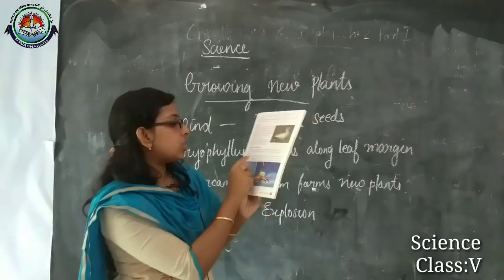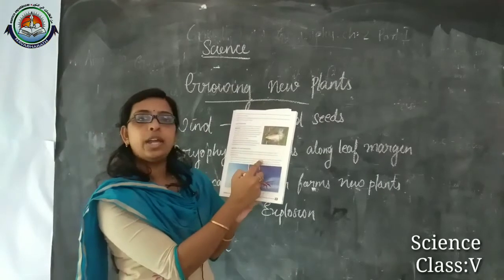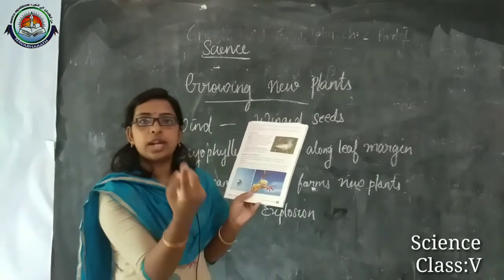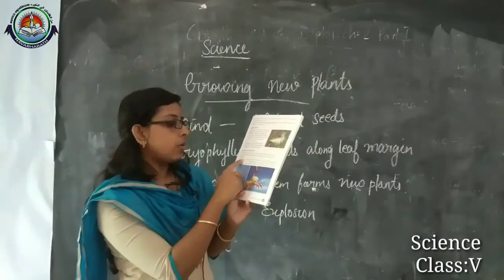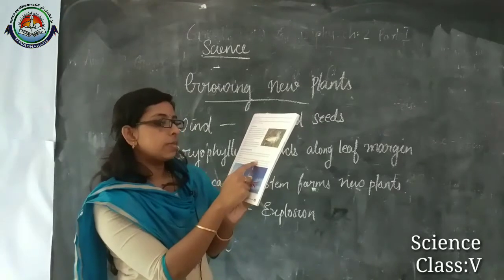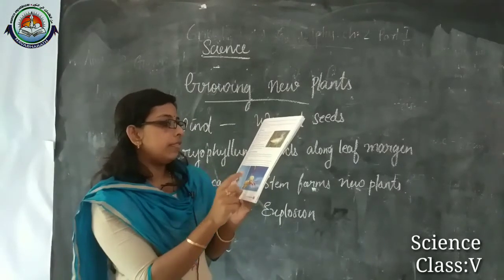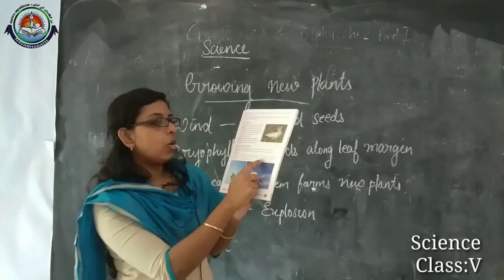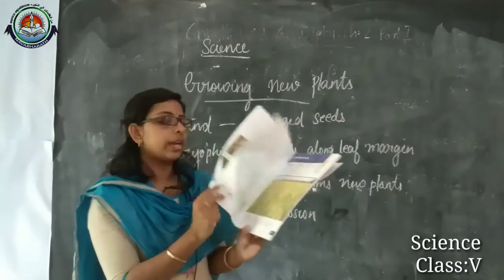The first one, small and light seeds can be dispersed by wind. Okay, that's enough. Or you can write there will be a presence of hair or parachutes or wings in them. That also you can write.